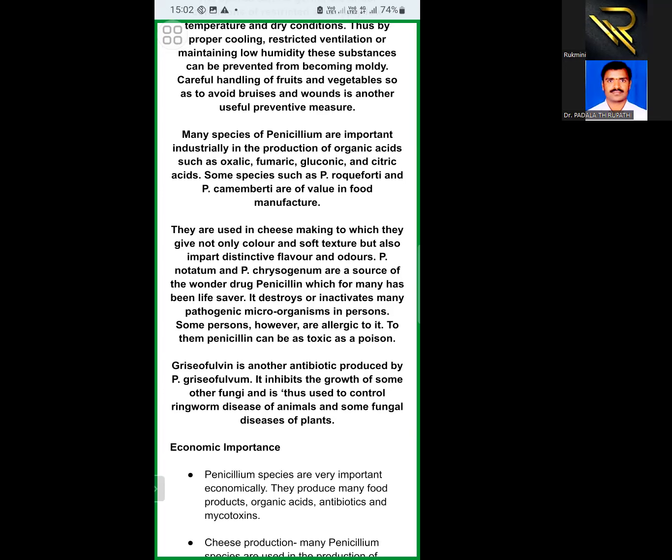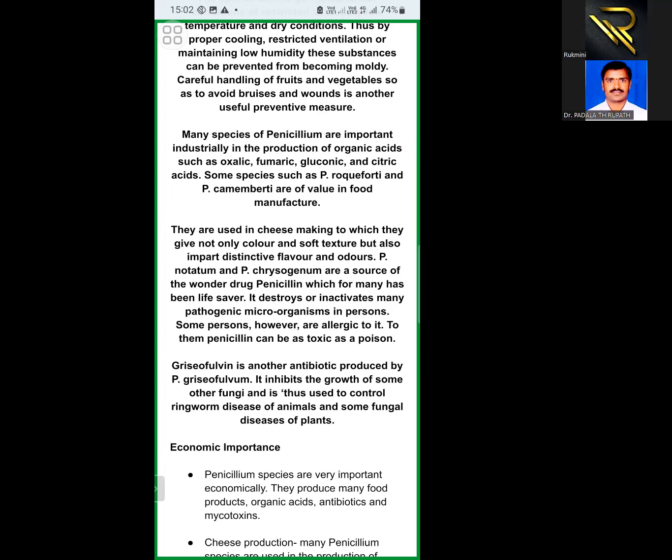These two species of Penicillium, Penicillium camemberti and Penicillium roqueforti, give a special flavor to that particular cheese, they give a soft texture, and they also give color to the cheeses.